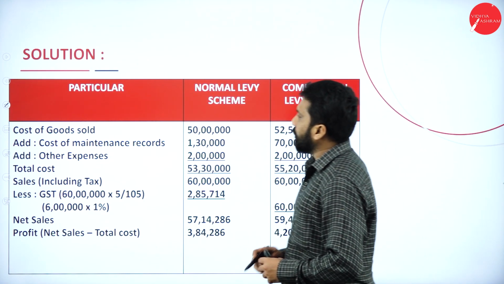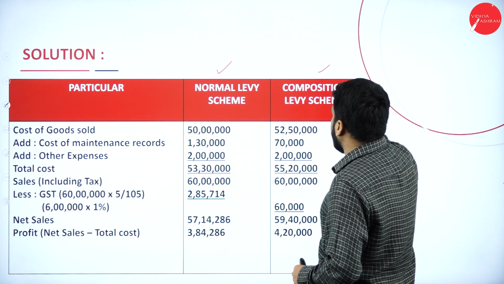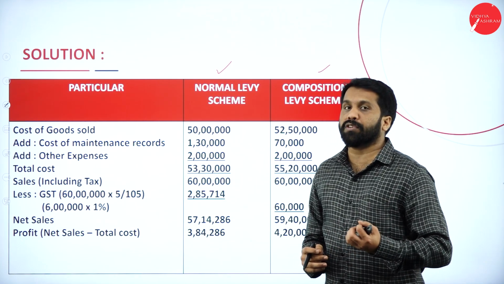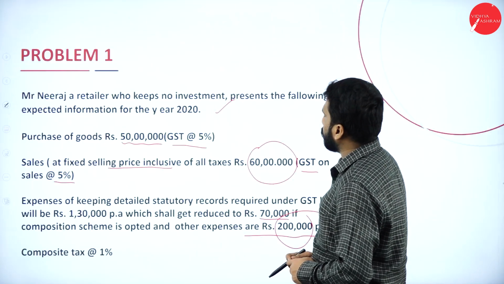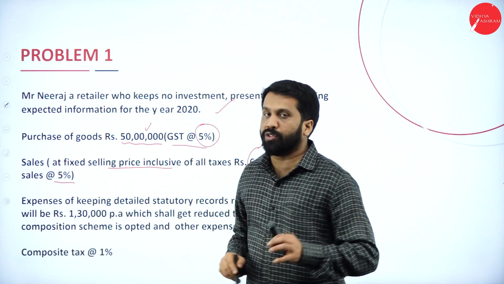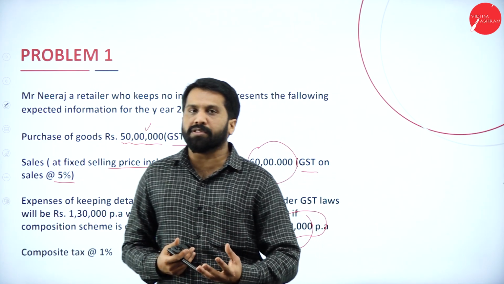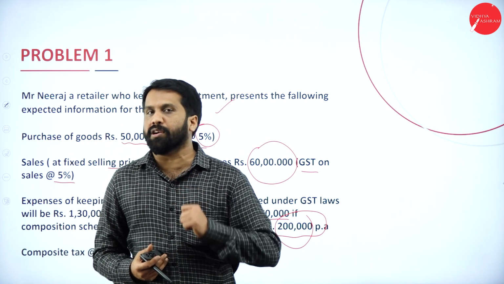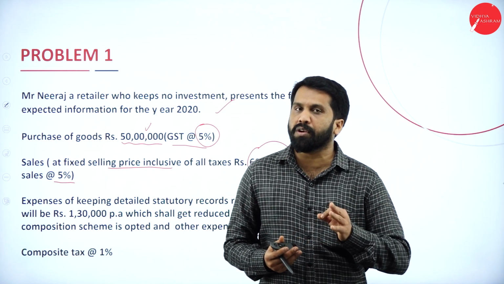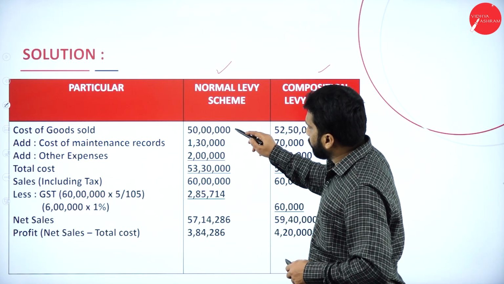Calculation: first we'll go for normal levy scheme and then we'll go for composition levy scheme. First we have to go for cost of goods. What is the cost of goods sold? Your purchase value is 50 lakh excluding your tax. Remember, while calculating composition, including your tax is your cost. But in normal levy scheme, we will not include your tax value. Hope you are clear? Yes. Now, what is the value? 50 lakh. You have taken 50 lakh.